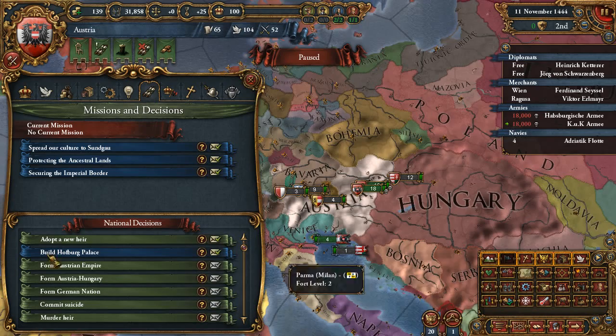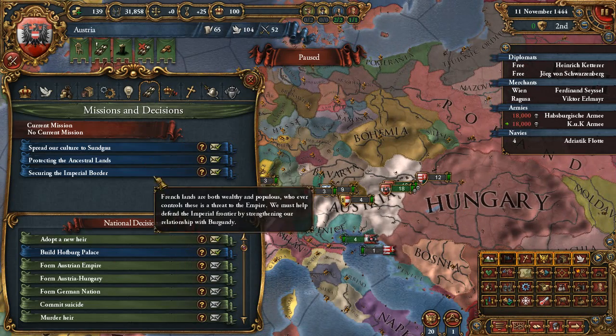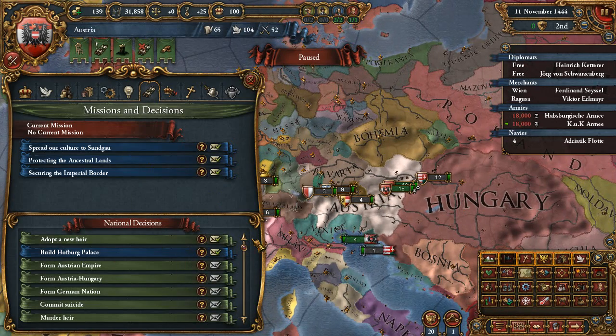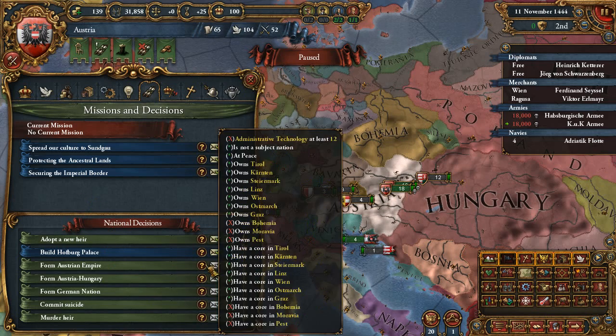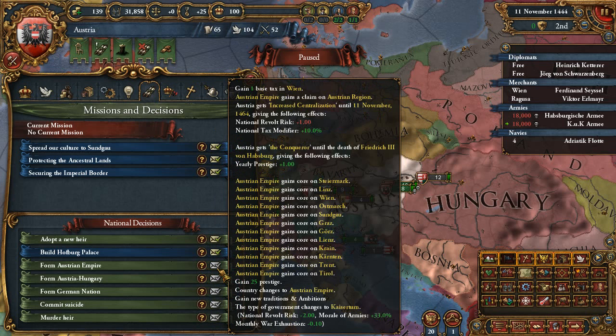Let's keep it like that. We don't need the map anyway. I'm not gonna colonize this game. I'm gonna explain myself a little bit later. Austrian Empire will gain the conqueror. Will gain the increased centralization for 20 years. Gain new traditions and ambitions if the country changes to Austrian Empire.